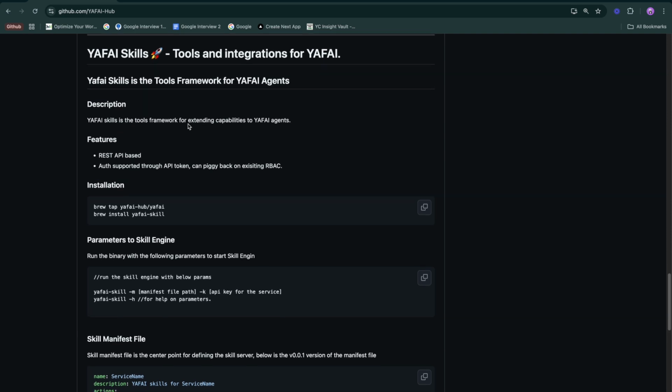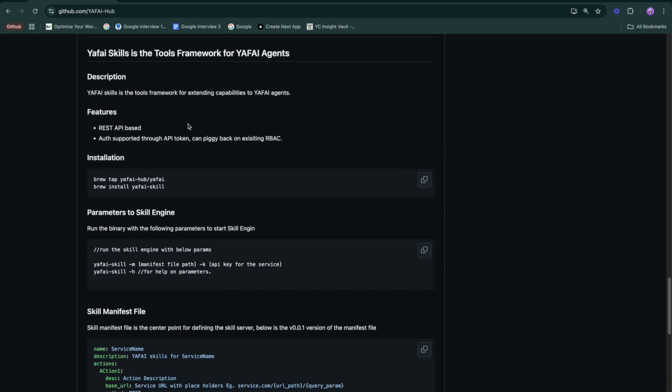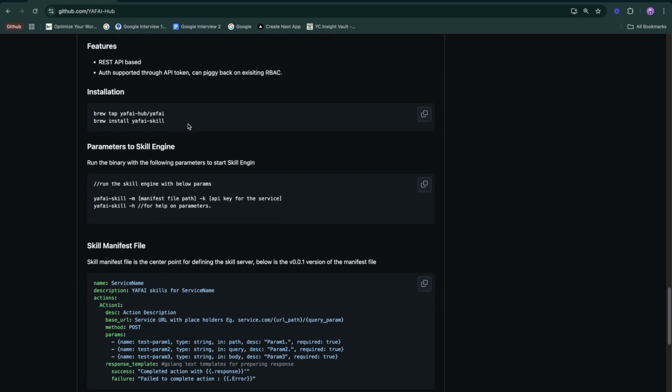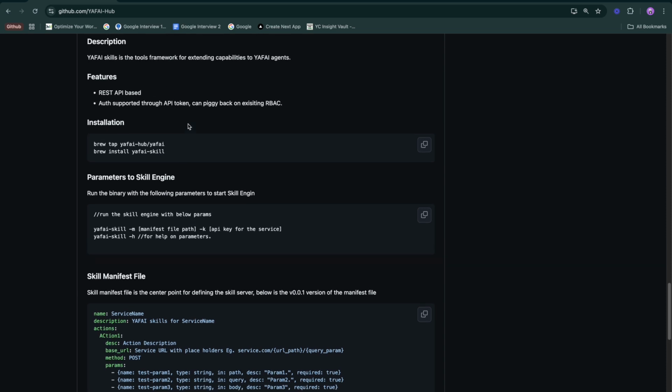The good part is Yafai Skills has been built to support multiple agents. It uses the concurrency model of Go. So again, Yafai Skills is a Golang binary that takes in a configuration that defines how the tool server would act, what tools are to be exposed, what REST APIs are to be integrated.